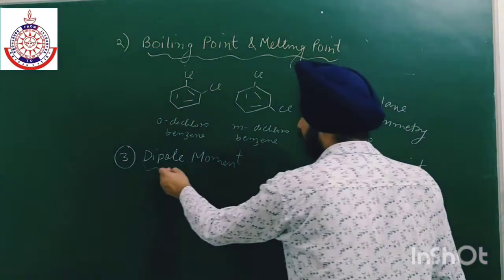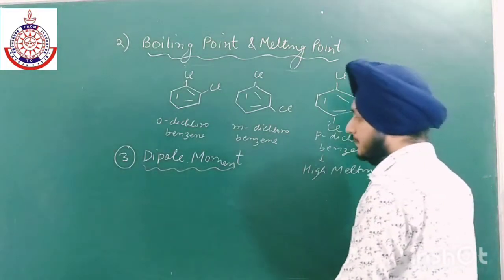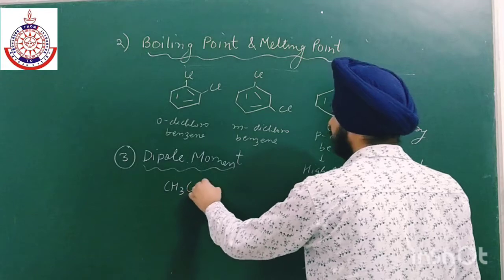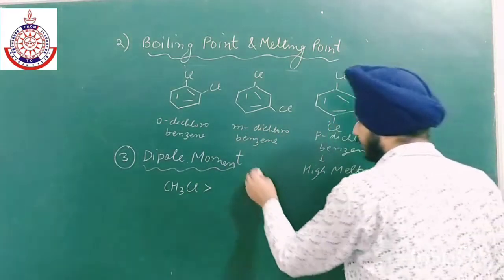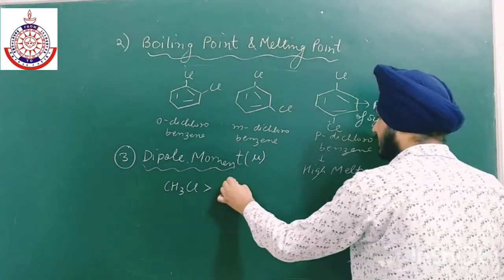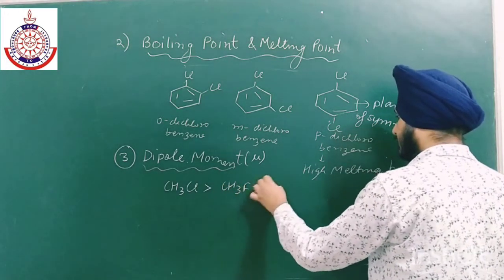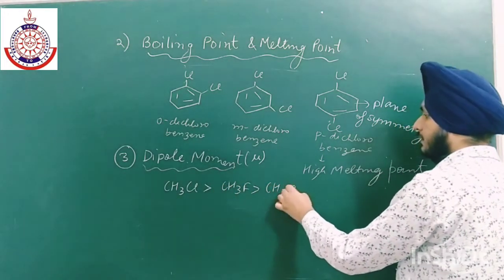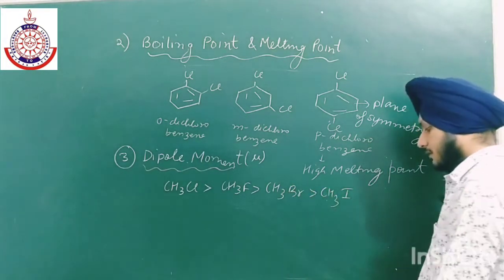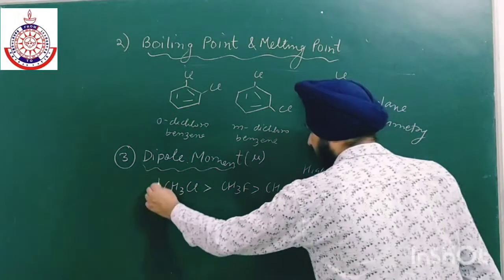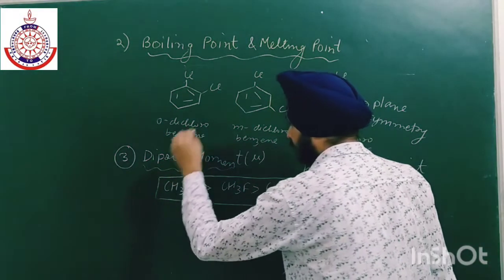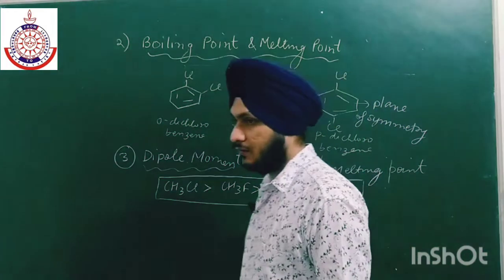Experimentally the order is CH3Cl the highest, then CH3F, then CH3Br, and at last CH3I. So this is the experimental order: CH3Cl, CH3F, CH3Br, and CH3I. This is the order for dipole moment.